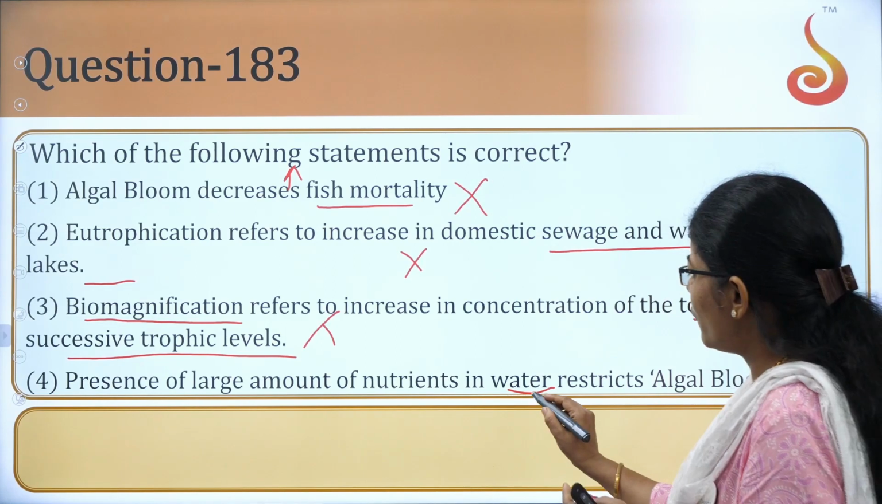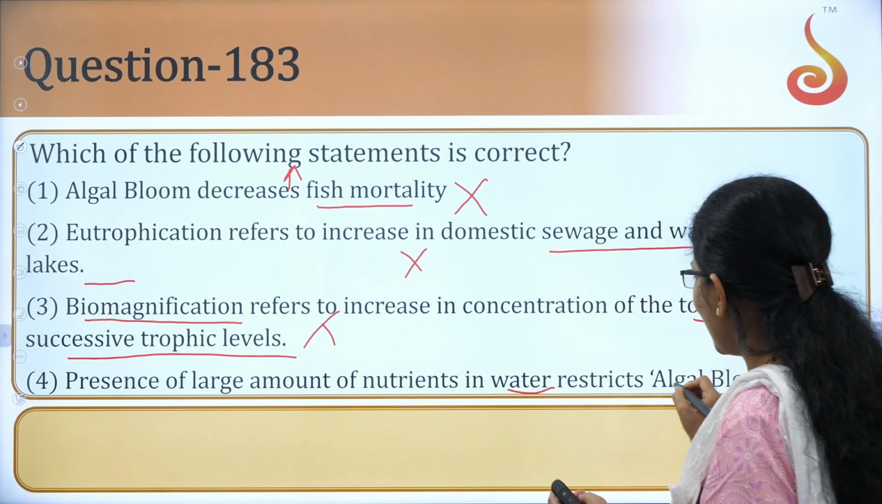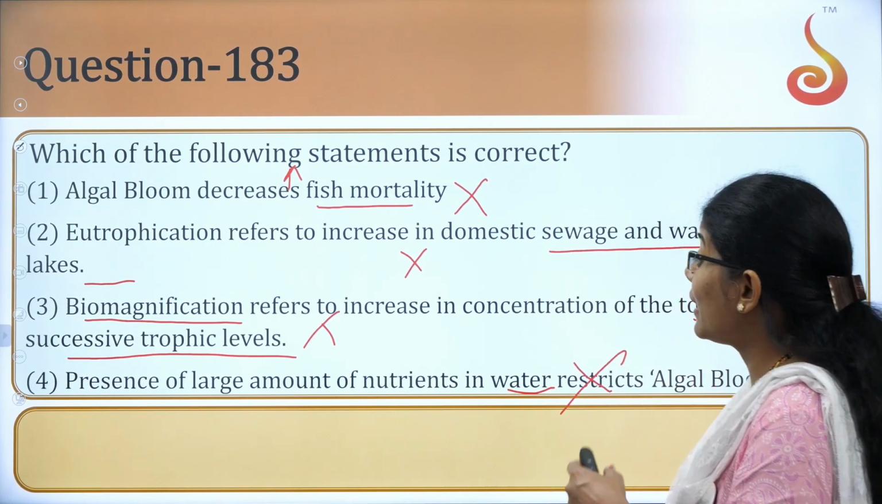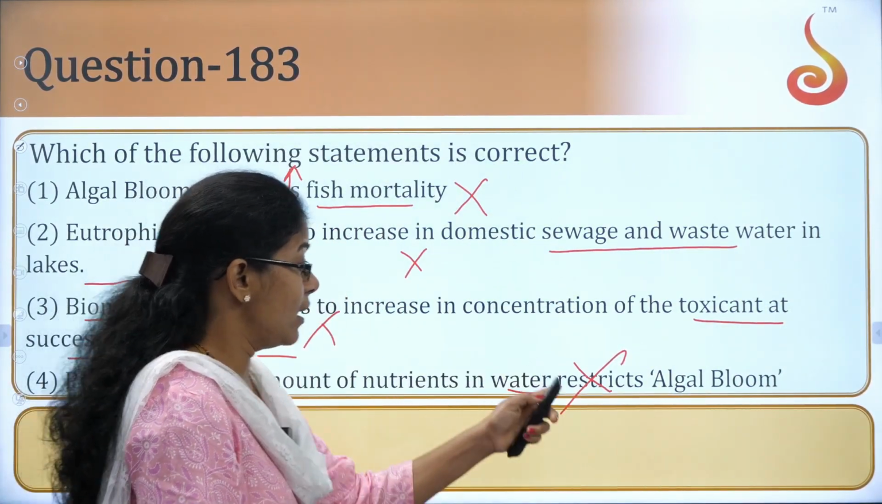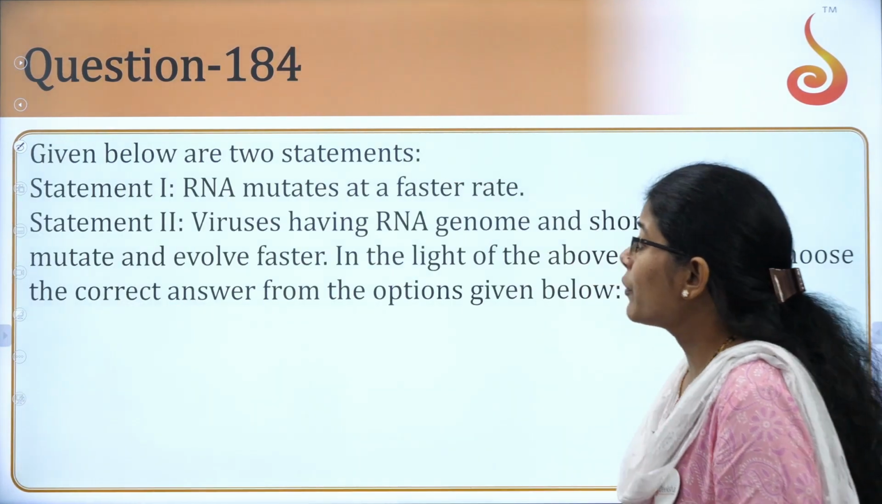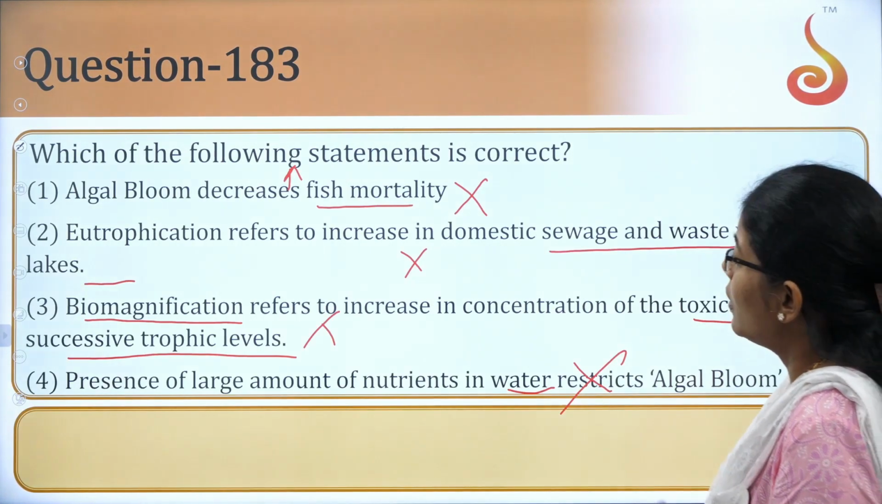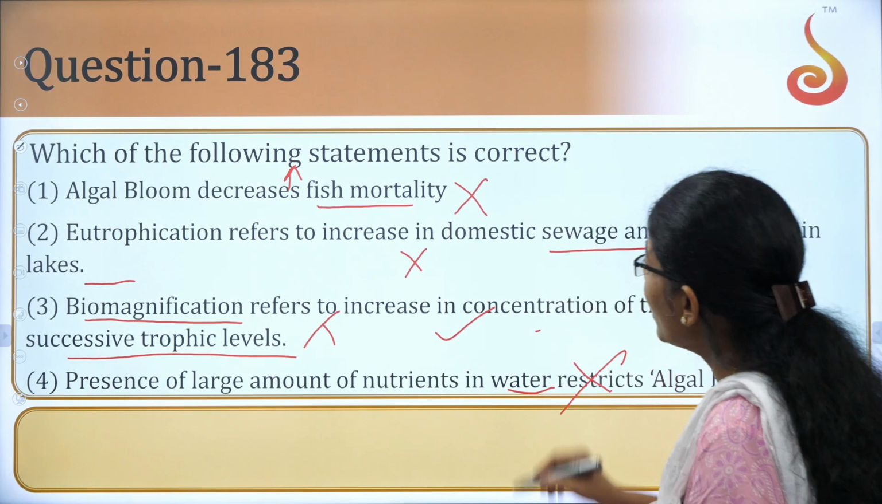Presence of large amount of nutrients in water restricts algal bloom. Sorry, it doesn't restrict. In fact, it provokes or supports the algal bloom. This is the leading reason for algal bloom. Fine. So the answer here is going to be what? Option C. A true statement.